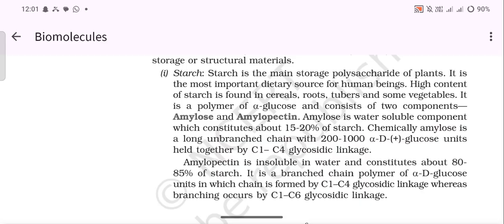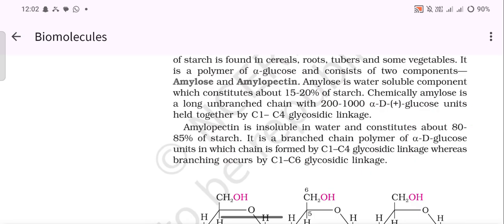Amylose is a water soluble component which constitutes about 15 to 20% of starch. Chemically, amylose is a long unbranched chain with 200 to 1000 alpha D plus glucose units held together by C1 to C4 glycosidic linkage. Amylopectin is insoluble in water and constitutes about 80 to 85% of starch. It is a branched chain polymer of alpha D glucose units in which the chain is formed by C1 to C4 glycosidic linkage, whereas branching occurs by C1 to C6 glycosidic linkage.